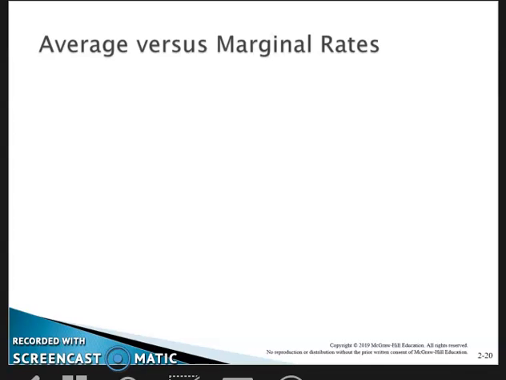So, average versus marginal rate. Under the new tax law, the average and marginal rates for most corporations are going to be the same because of that 21% tax rate. But if we go back to the old 2017 tax rate schedule, that calculation is going to be quite different.